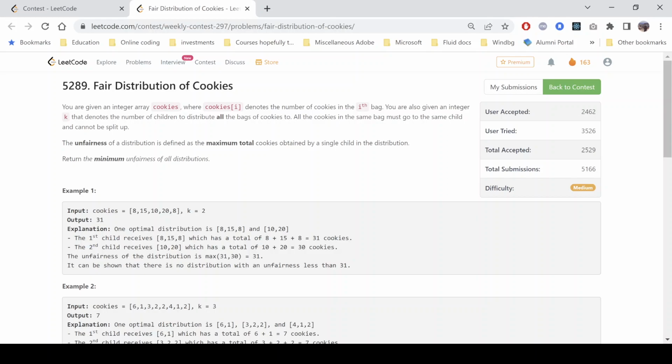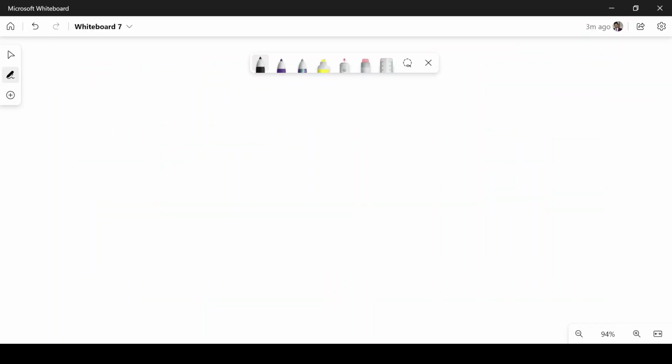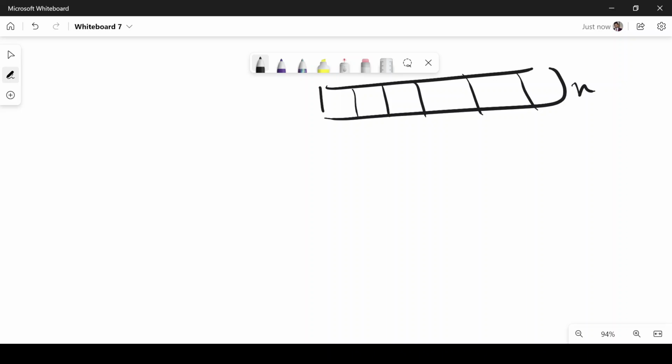Let's try to understand it with the help of a diagram, like how to approach this type of problem. So forget about this problem. Let's consider a case where we are given an array. Suppose the size of the array is n. Now suppose the problem says that we need to select some elements from this array. Now if we consider the first element, then how many possibilities are there? Either we can select this element or we can ignore this element. So total there are two possibilities, right?